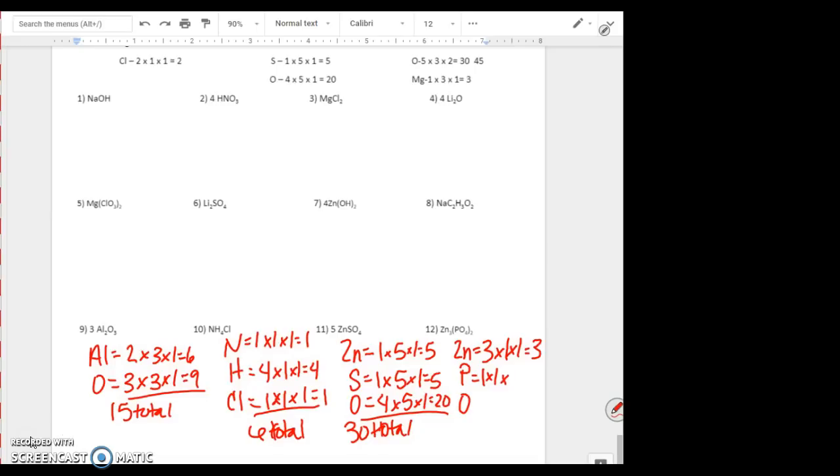And the parentheses has a subscript outside the parentheses of 2, giving us 2 phosphorus atoms. And oxygen has a subscript of 4, no coefficient. And then, of course, since it's inside the parentheses, the subscript of 2 would be multiplied. 4 times 1 times 2 gives us a total of 8 oxygens, giving us a total of 13 atoms.